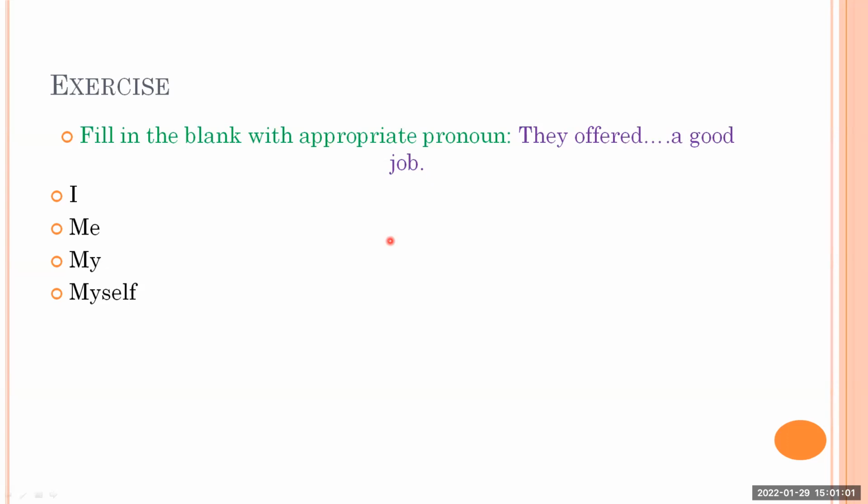So simple, very simple, because as I told you, you can just try to put the options. They offered I a good job. How do you say like this? They offered me a good job. It's okay. They offered my a good job. No, it is wrong. They offered myself. That is also not right. So they offered me a good job. That makes sense. So therefore, we are going to choose me. They offered me a good job. Okay. So therefore, option B is the answer.